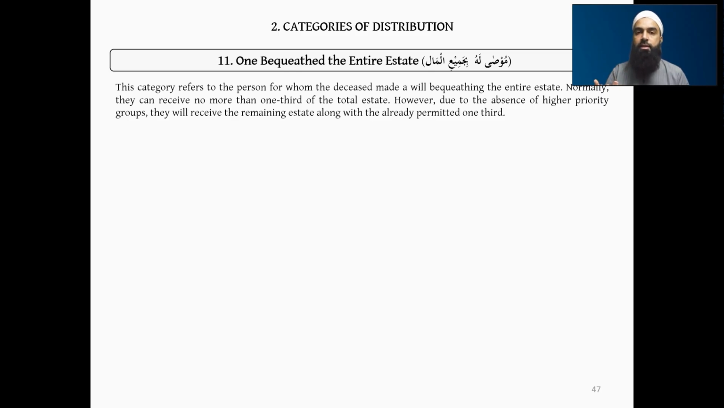So they left behind nobody else. So then we'll just go back to the person who they bequeathed the entire estate to, and we say, you know what, you're going to get the entire estate now. Normally they can receive no more than 1/3 of the total estate. However, due to the absence of a higher priority group, they will receive the remaining estate along with the already permitted 1/3. So they'll just receive the entire estate now. So that's category number 11.